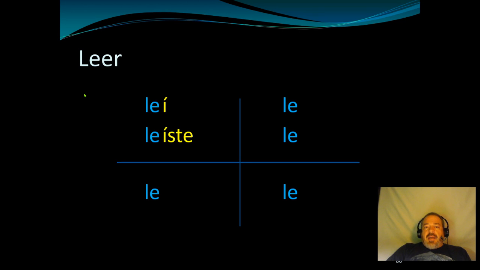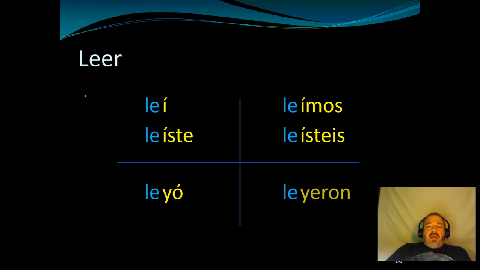Okay, leer. We're going to follow those same two rules. So we have the stem, le. Now we're going to put endings on, and the endings are the ones you think that we should put on, which are the ones we just used. So we have leí, leíste, accent marks on leí and leíste. Leyó, Y-O accent. Leímos, leísteis, and leyeron. Obviously, leer is to read. So, leí, I read. Leíste, you read. Leyó, he read, she read, usted read, and so on and so forth.